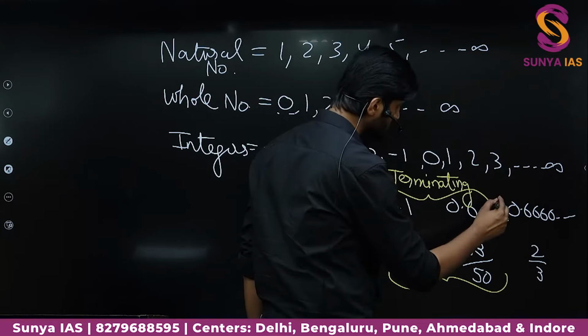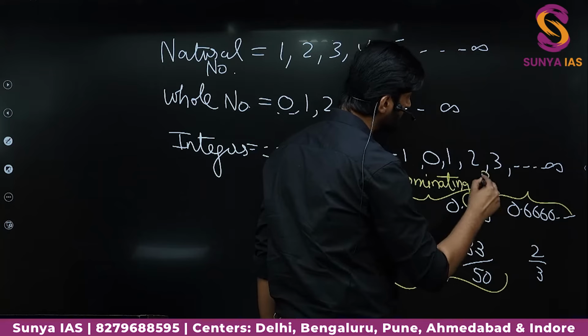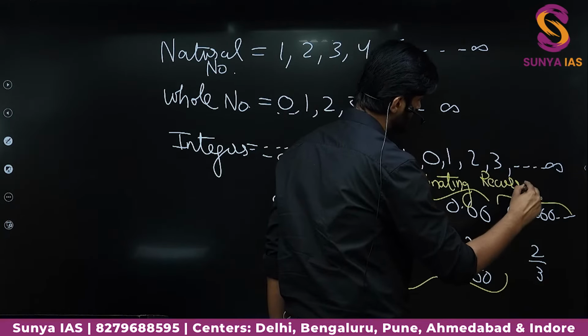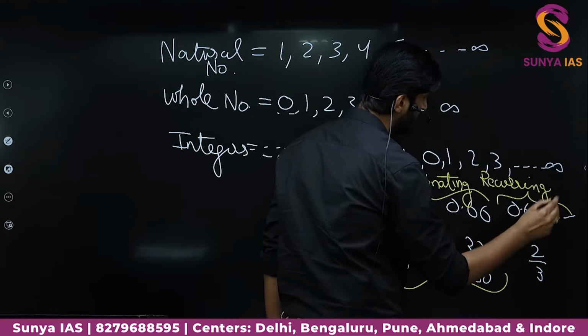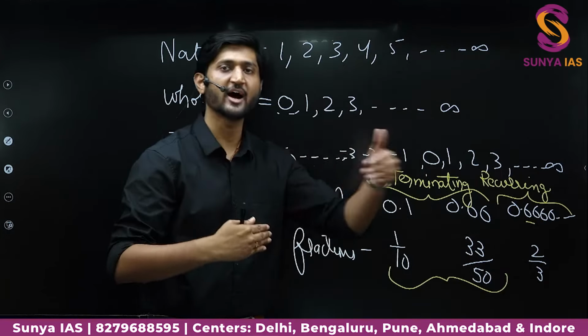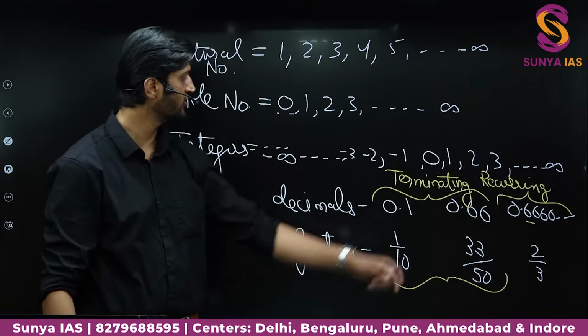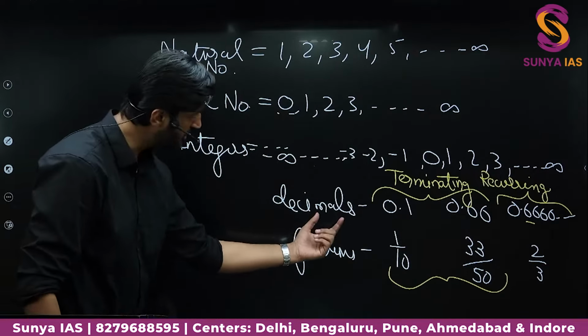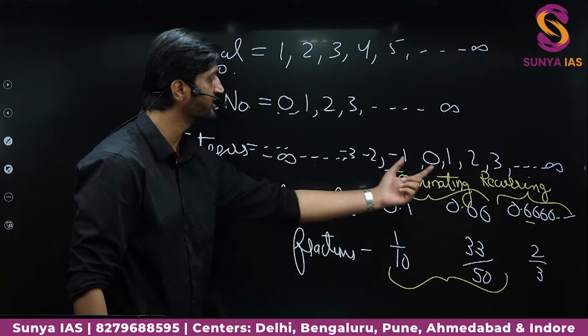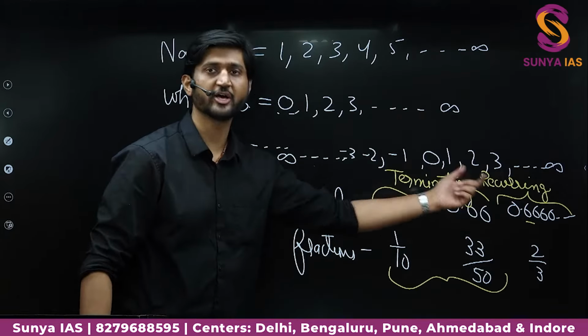Such a decimal is called a recurring decimal, because a certain digit, here 6, is repeating or recurring infinite times. So this is the idea of decimals and fractions, particularly terminating decimals and recurring decimals.